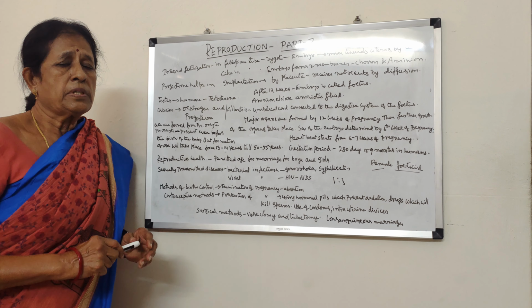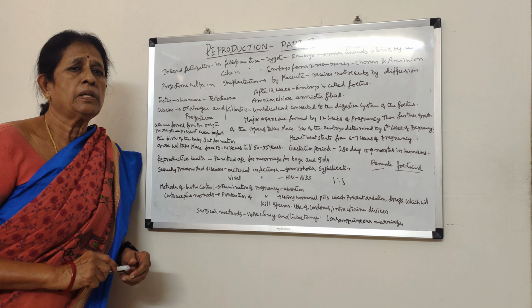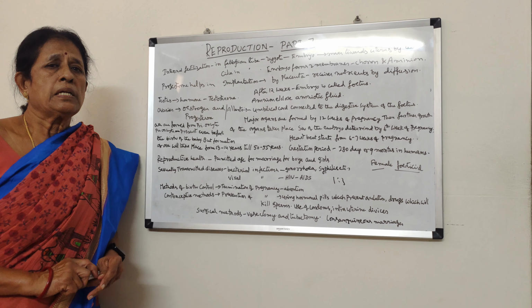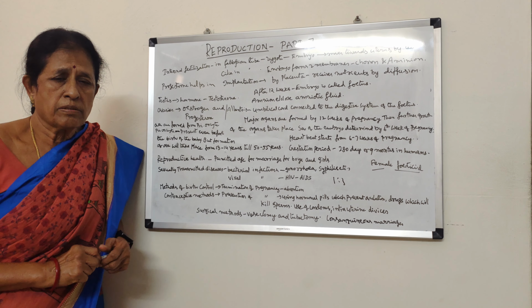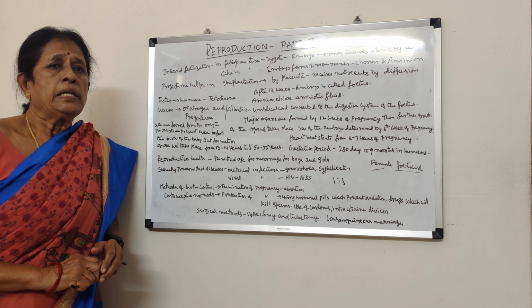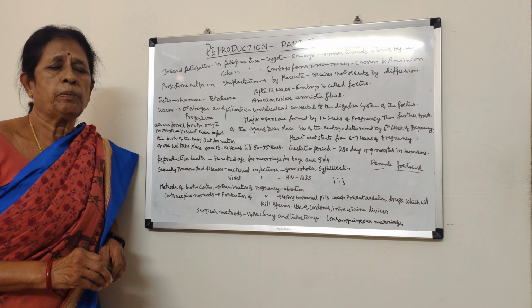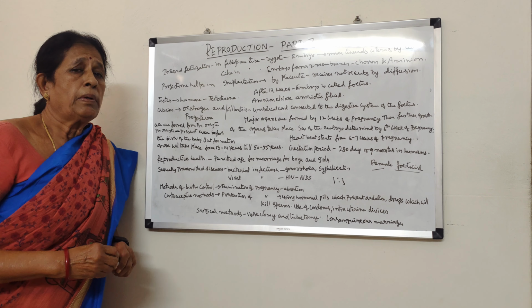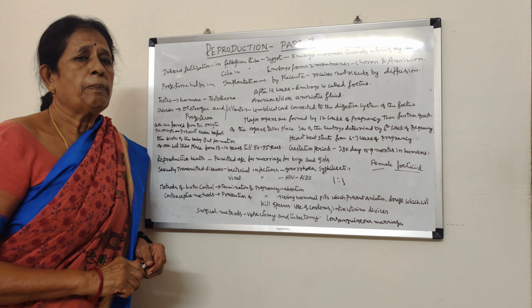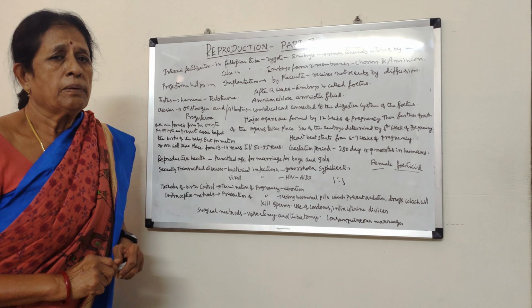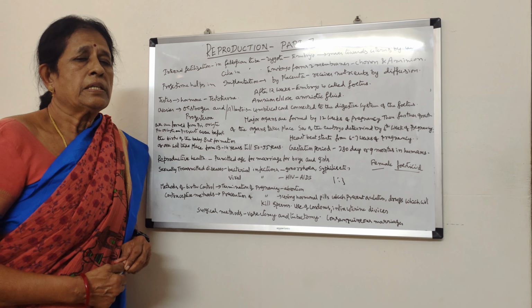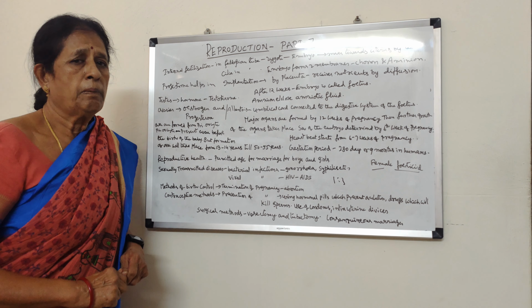If you see the structure of the uterus, even before fertilization, the uterus is a thin-walled sac-like structure with poorly supplied blood. That means the blood supply is very poor. But after fertilization, what happens? The walls of the uterus become thick, and the uterus is richly supplied with blood.